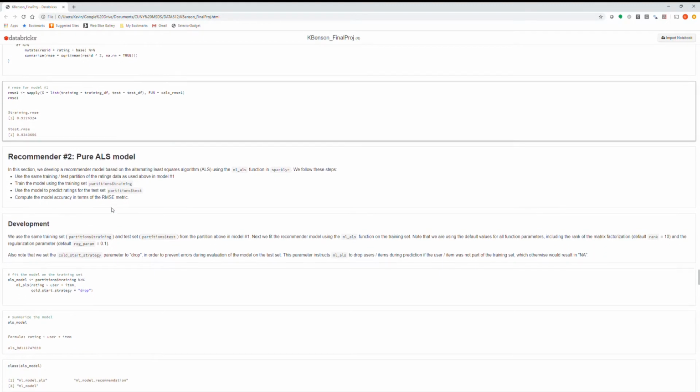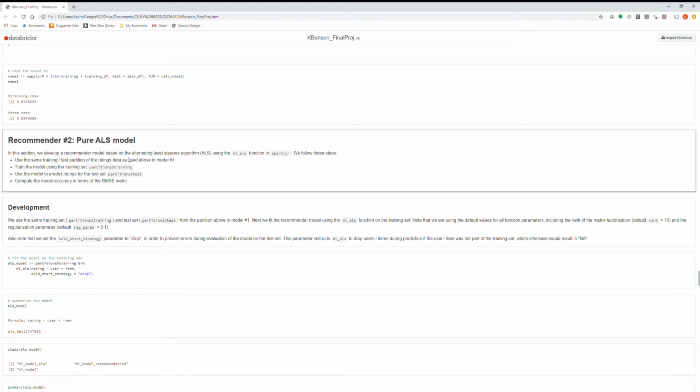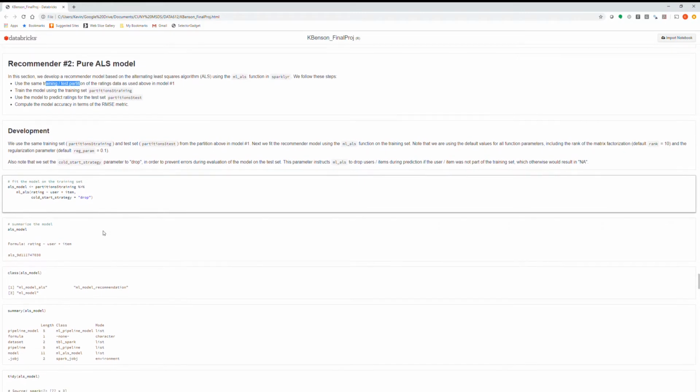The second model I looked at was a pure alternating least squares matrix factorization model, where I used the ml_als function in sparklyr. I used the same evaluation scheme as above in model number one. So in other words, 80-20 random split of the training and test set. Trained the model on the training set, tested accuracy of ratings on the test set.